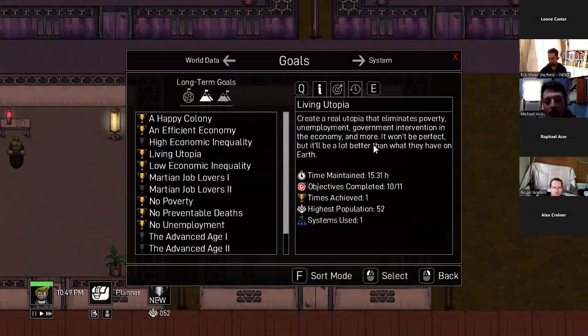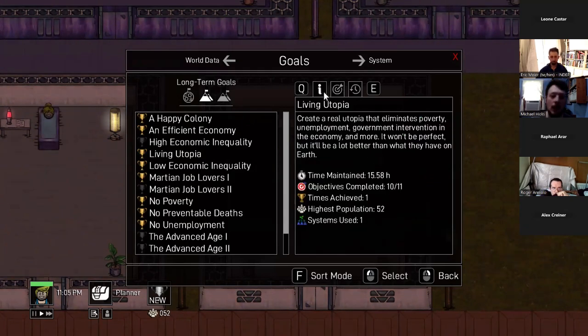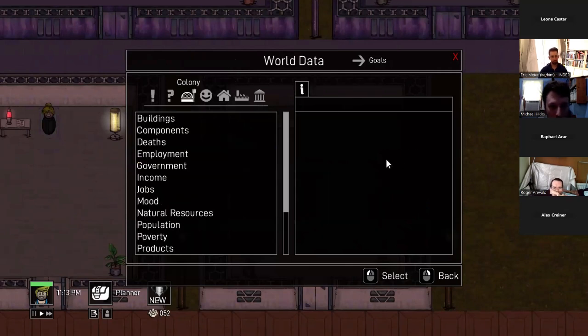So here, there are goals that use those statistics. Like, here you're trying to create a living utopia, a real utopia that eliminates poverty, unemployment, government intervention in the economy, and more. And it uses all of those statistics that I was showing you. Maybe in one type of economy, it's really hard to get that achieved, but in another type of economy, it's a little easier, right? So your strategy for how you play this game changes based on the type of economy and government that you have.